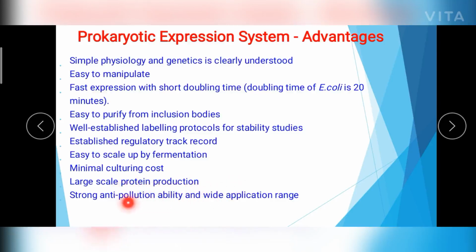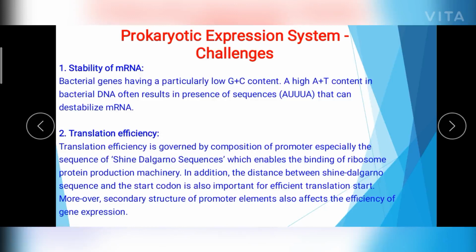And the other property is that it has strong anti-pollution ability and a wide application range. It has a broad host range, so different types of vectors can be introduced into this E. coli cell. So these are the advantages. For this reason, the E. coli expression systems are most preferred.